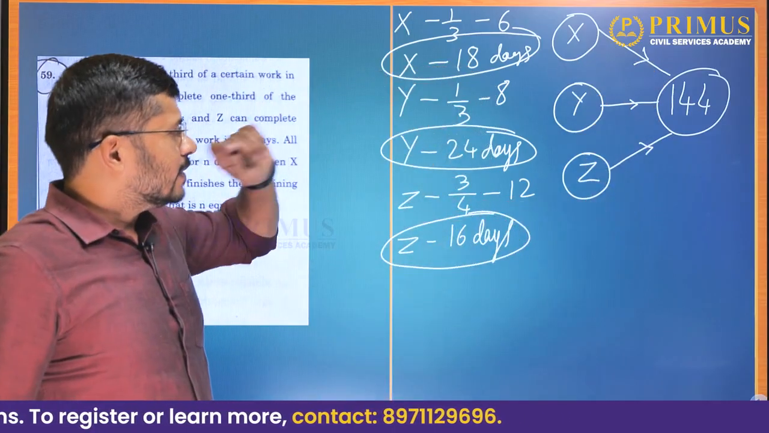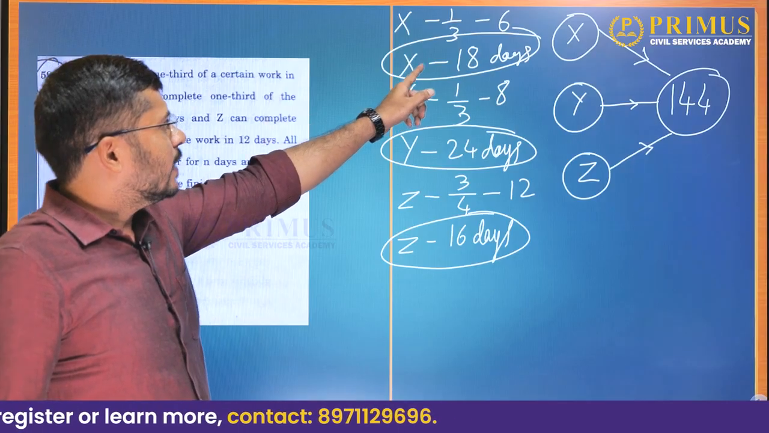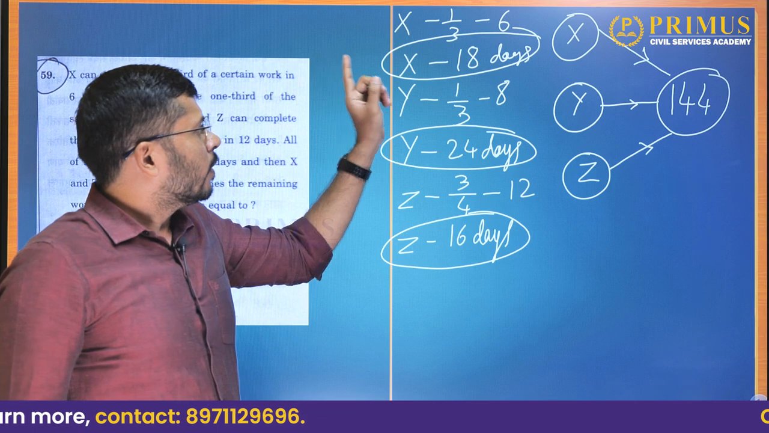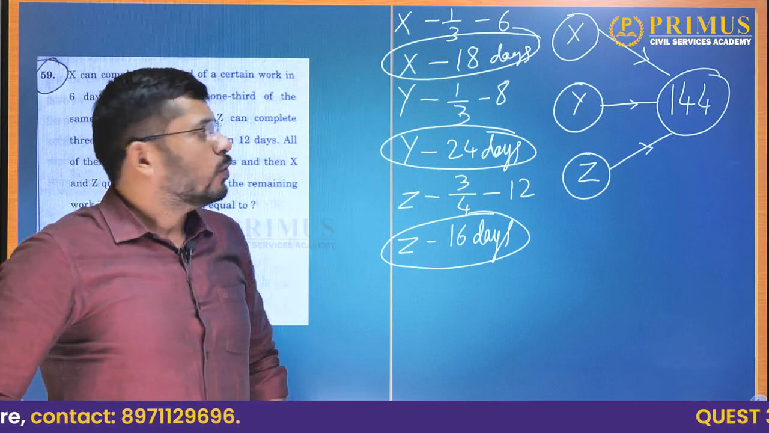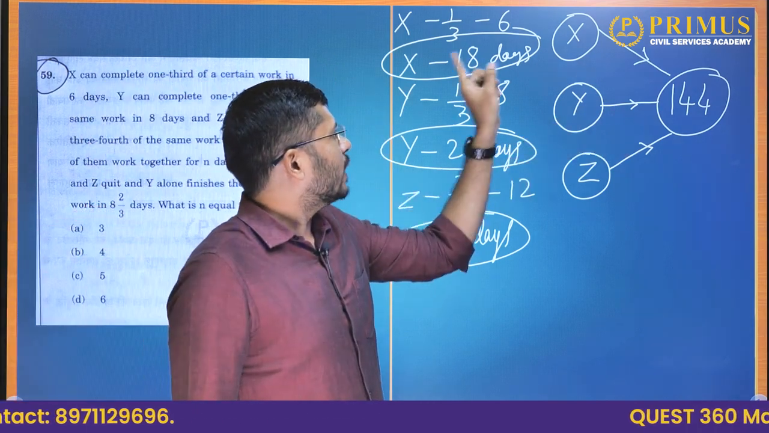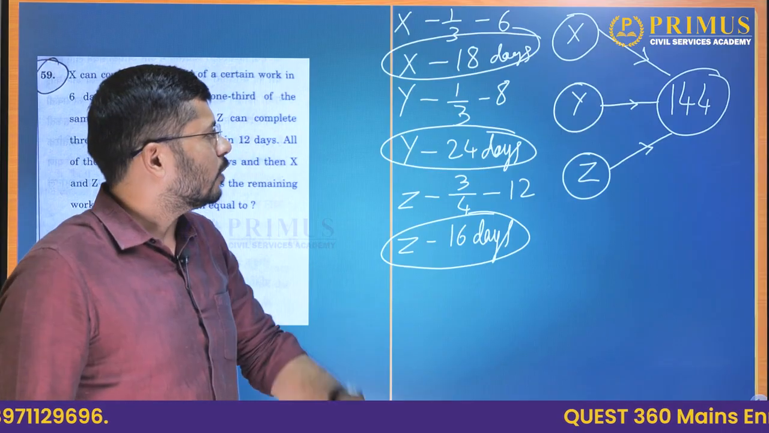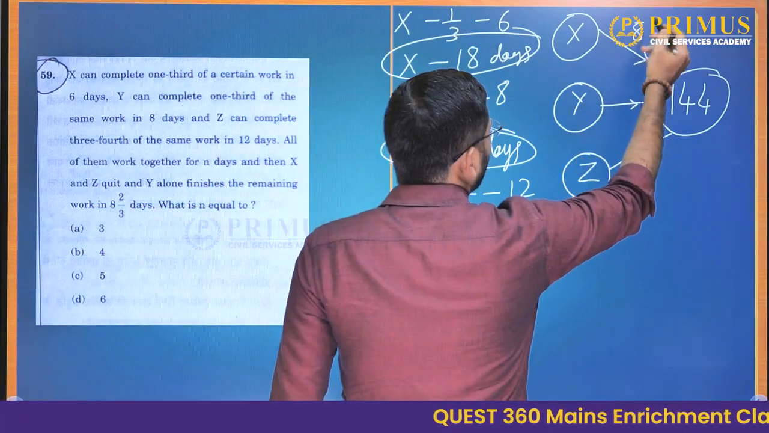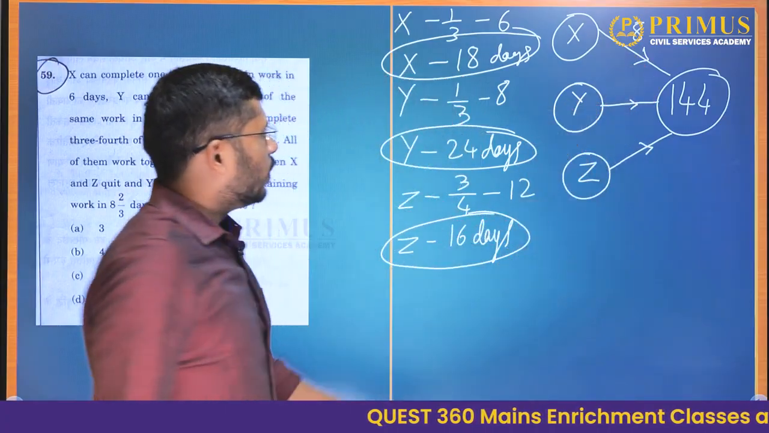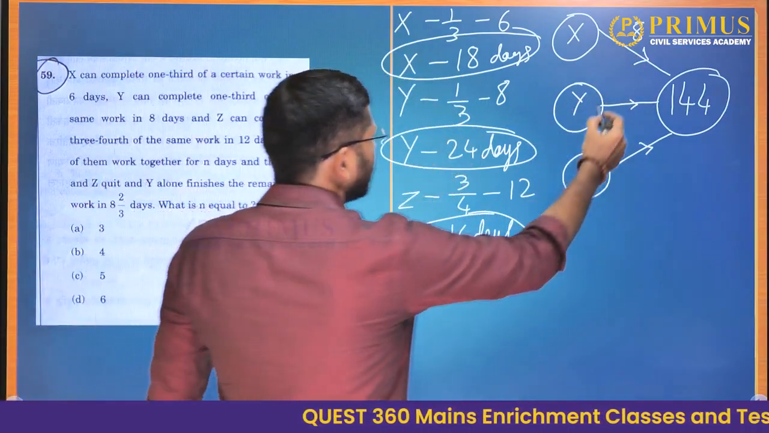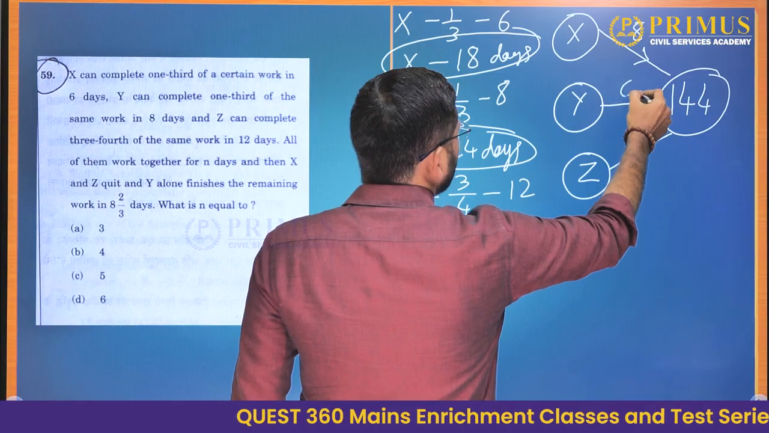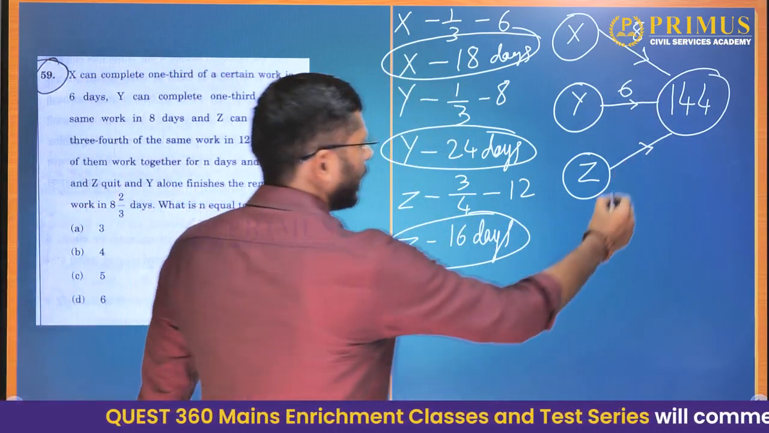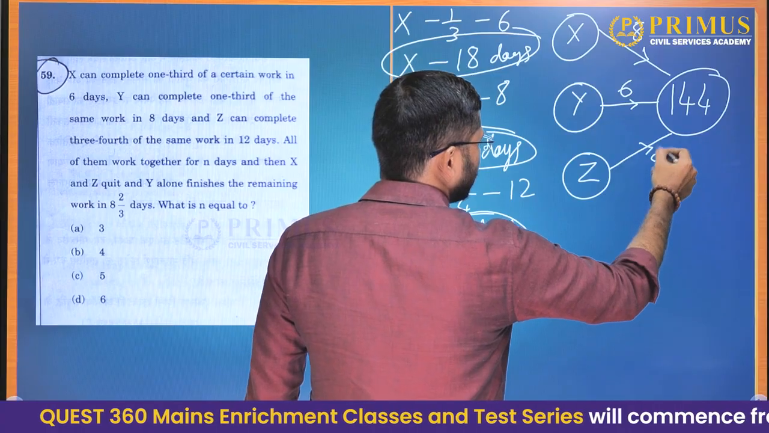Now X takes 18 days to do 144 units of work. So how many units of work will he do per day? 144 divided by 18, that will be 72 by 9 is 8. So he does 8 units of work per day. What about Y? 144 by 24, he does 6 units of work per day. What about Z? He does 9 units of work per day.